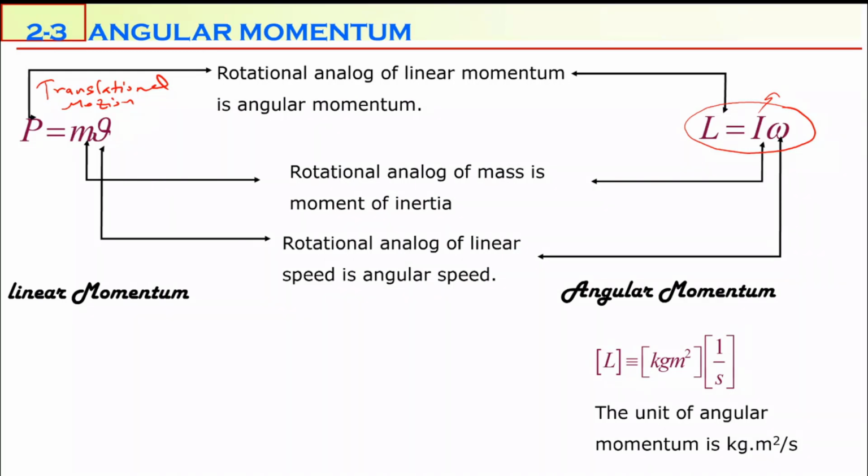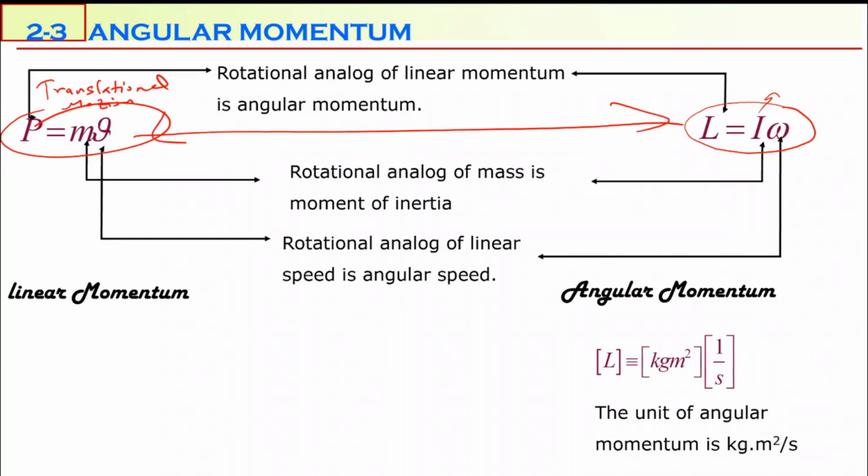The second case is identical disks. One of them is spinning with a greater angular speed than the other one. Of course, the one with the greater angular speed is harder to stop. That's why it has a greater angular momentum. So angular momentum is very similarly calculated. One of them has m, the other one has moment of inertia. In the first one we have linear speed, in the second one we have angular speed. P is the linear momentum, L is angular momentum.